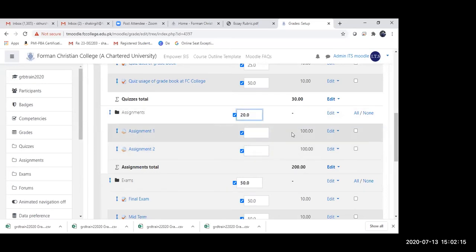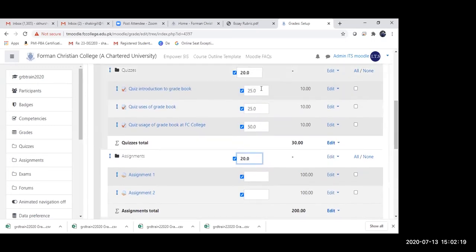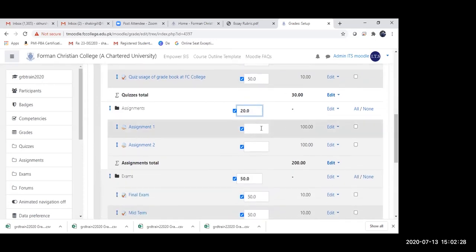Now I am in a difficulty, because as you can see, even under this category of quizzes, if I add all these three items, that equates to 100%. So how do I create a weightage that adds up to 100%?